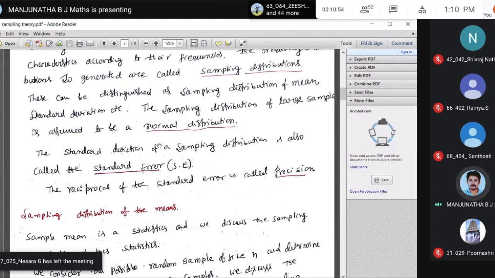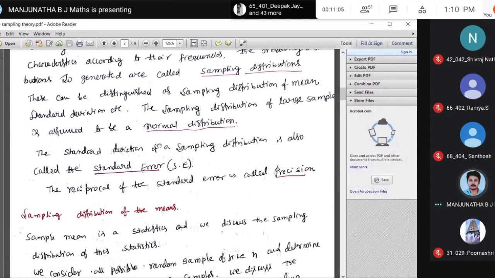What is that? It is x minus mu divided by sigma, that is the standard normal variate. You have a variate, you convert it into a standard normal variate. You find the area by using the normal probability table. Here also we are doing the same. But here that is valid only for large samples, right? So we treat it as a normal distribution. For a small sample, it should not follow the normal distribution.